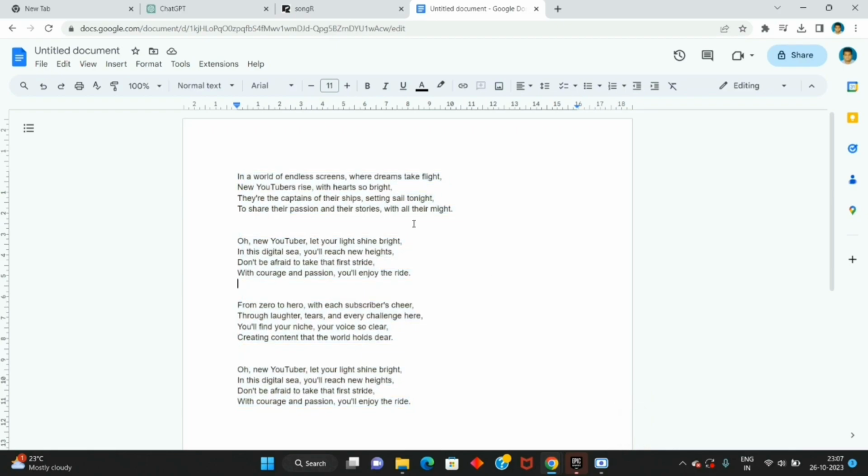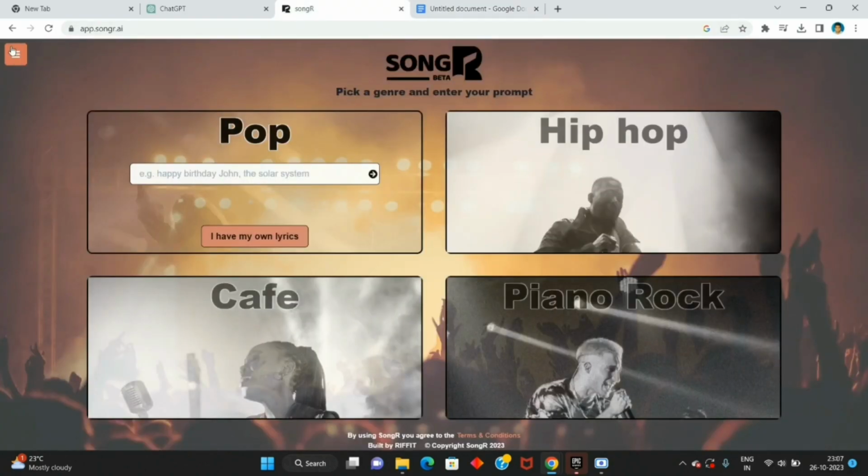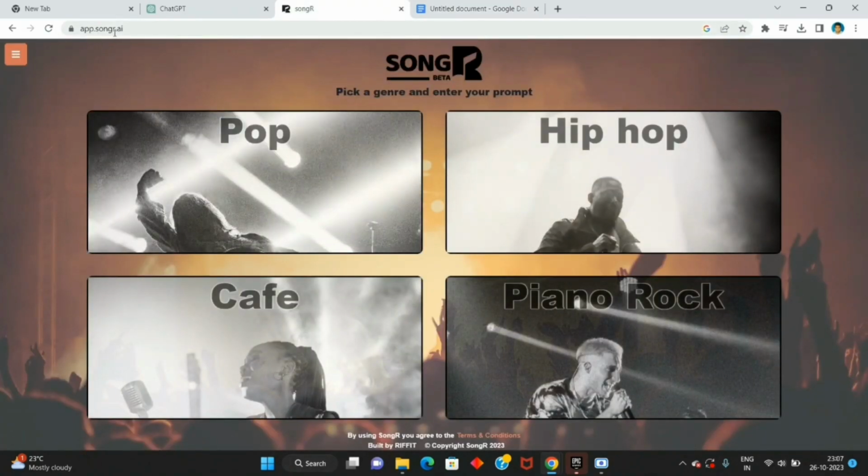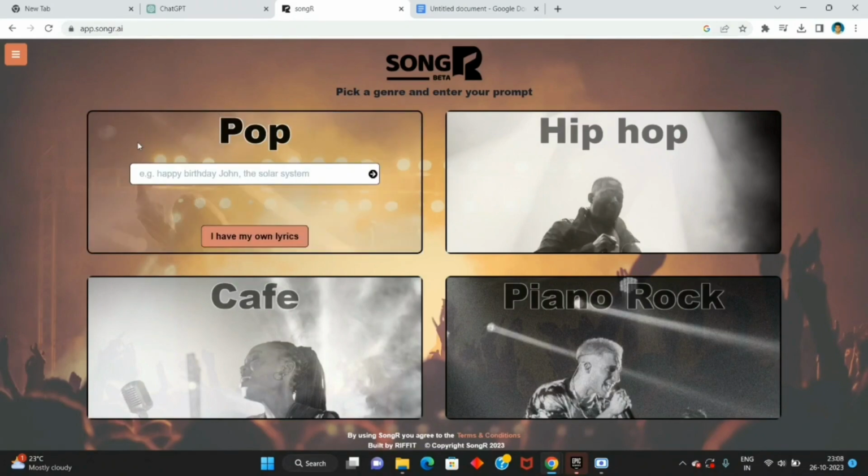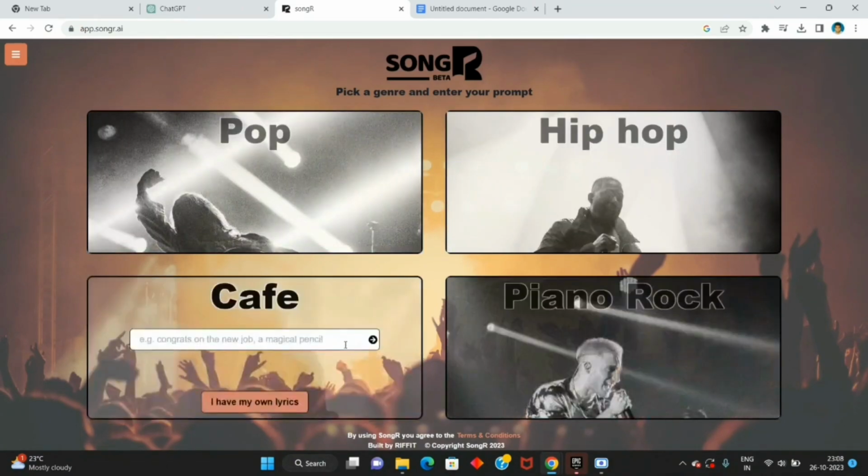Okay. So now the most important part, the AI tool that we'll be using to generate this song. That is app.songr.ai. This is the AI tool that we'll be using to generate this song. We have pop, hip hop, cafe or piano rock. So we can choose from these 4 categories which we want our song to be. I'll choose the cafe category.